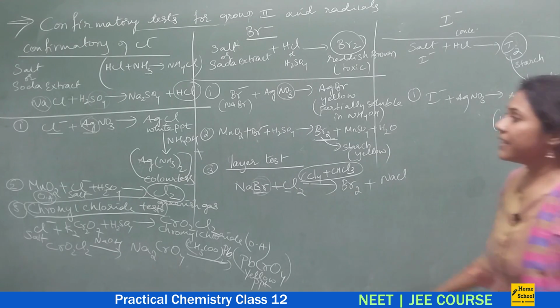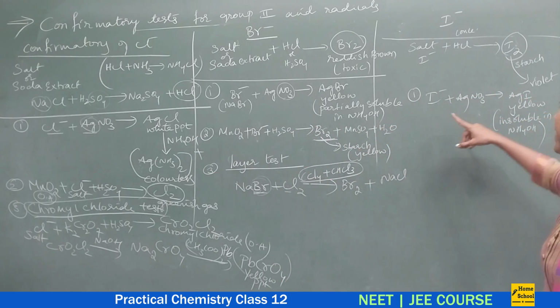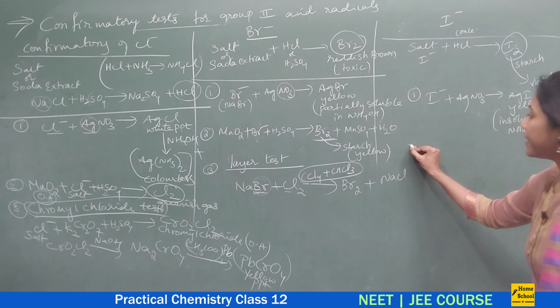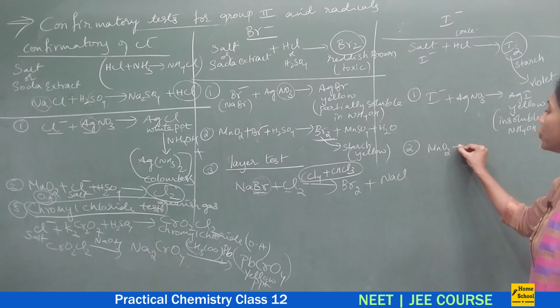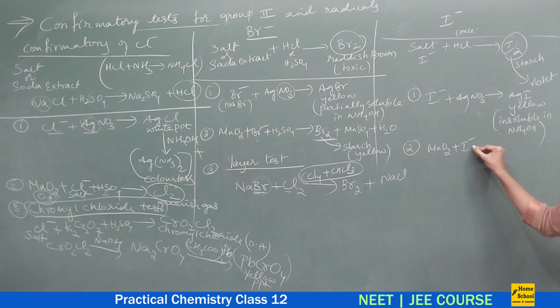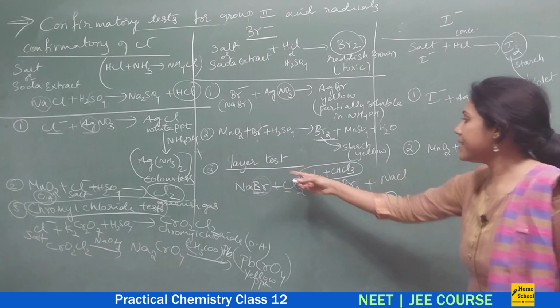AgCl is soluble, AgBr is partially soluble, whereas AgI is insoluble. The second test is the same thing: when you add MnO2 to an iodide-containing salt along with H2SO4, I minus gets oxidized to I2 vapors.